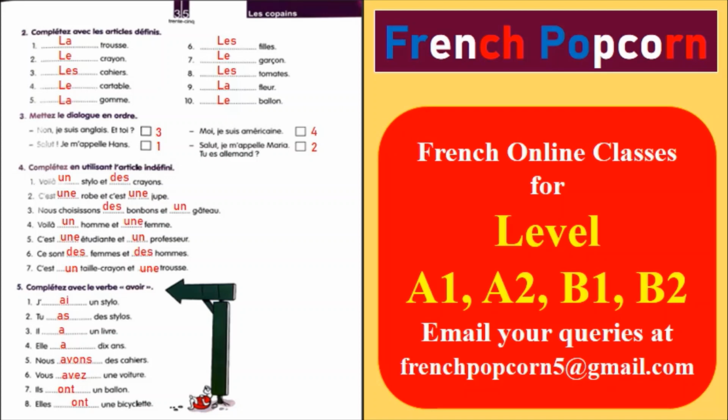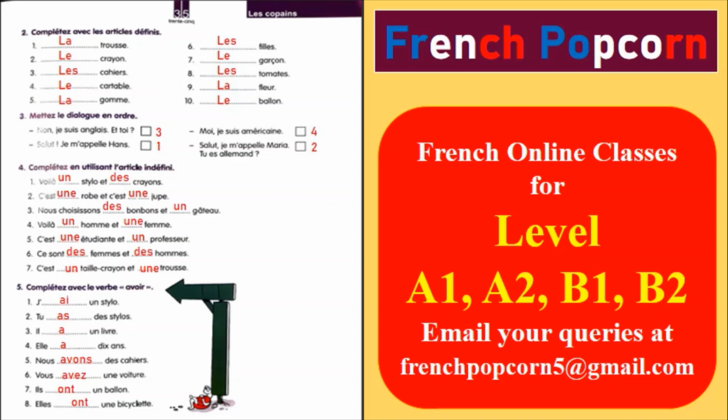Question number 5, it is very important and it is very easy also. Complétez avec le verbe avoir. You have to use the conjugation of the avoir verb. J'ai un stylo. Second, tu as des stylos. Third one, il a un livre. Fourth, elle a 10 ans. She is 10 years old. So with age, if you remember, I have told you with age also, we have to use the avoir verb. So, elle a 10 ans.